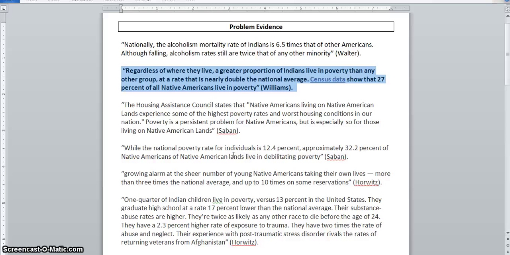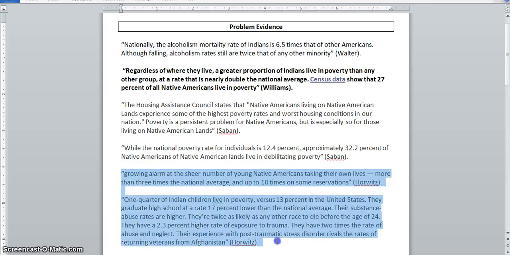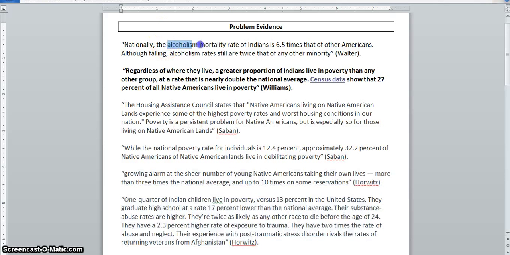And then as I scan through the other pieces of evidence, which is this piece here, and then these 2 down here, the theme I'm seeing is that it's not so much the poverty, but it's sort of the results of poverty. So I'm seeing these statistics about alcoholism, statistics about suicides, and then this paragraph that gives a whole bunch of statistics on substance abuse rates, the death rate, the exposure to trauma, things of that nature.